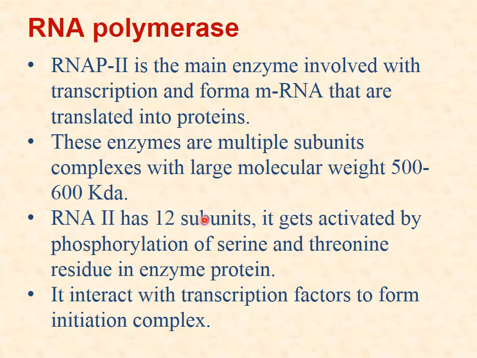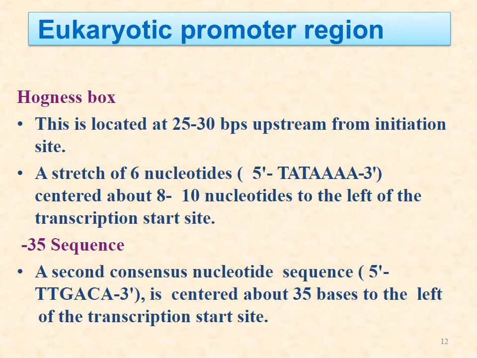RNA polymerase 2 has 12 subunits. It is activated by phosphorylation of serine and threonine amino acids present in that enzyme protein. It interacts with transcription factors to form the initiation complex. Now let us come to the promoter regions.